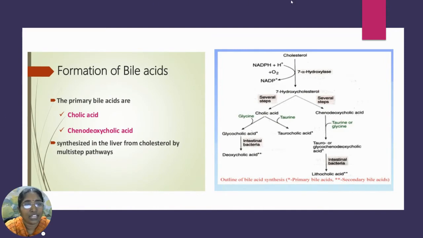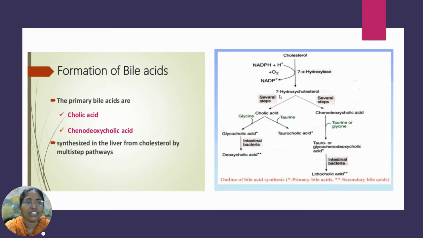On the right hand side, we can see the various steps involved in the synthesis of the bile acids. The precursor is cholesterol. Cholesterol undergoes 7-alpha hydroxylation to produce 7-alpha hydroxycholesterol. Here, hydroxylation takes place at the alpha site of the 7th carbon atom in the presence of the enzyme 7-alpha hydroxylase, during which NADPH2 is converted into NADP plus oxygen.